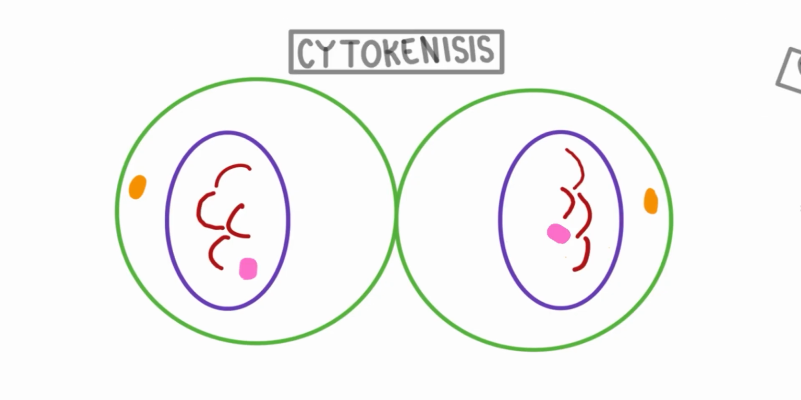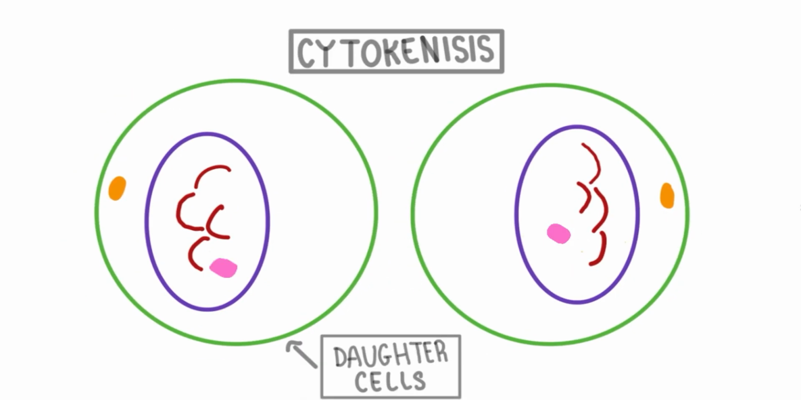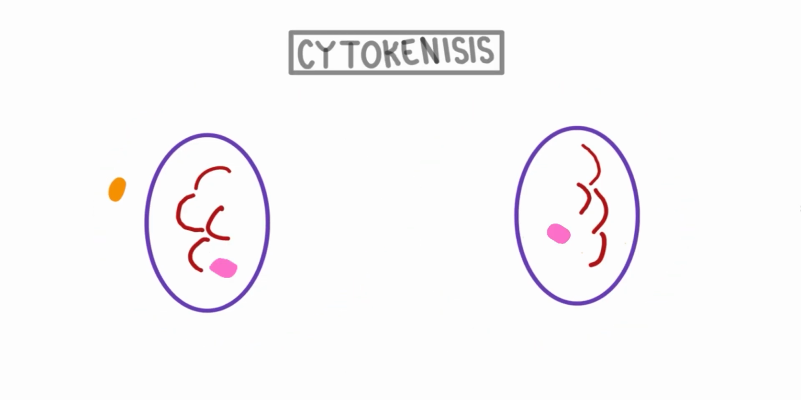Cytokinesis is the final step of the cell cycle, where the cell finally splits into two new cells. The cytoplasm divides and makes two new daughter cells, and this finishes the cell cycle.